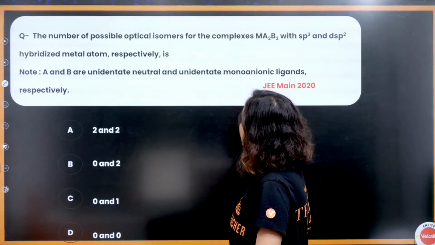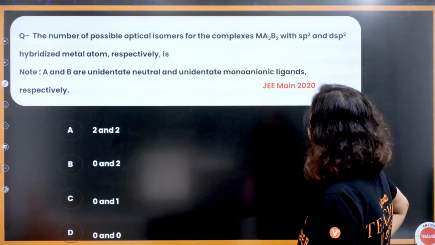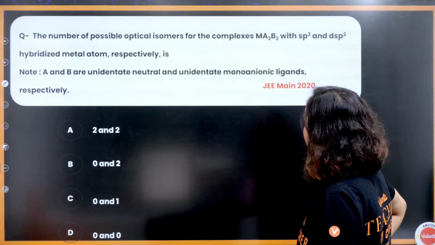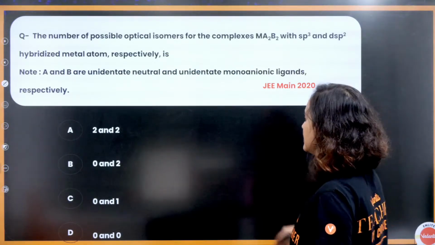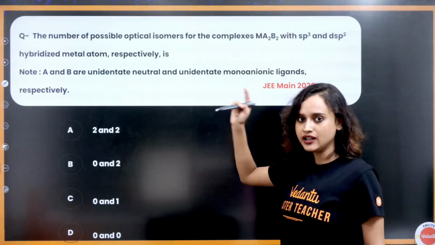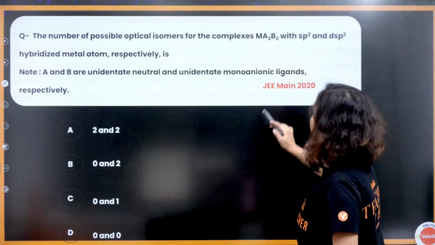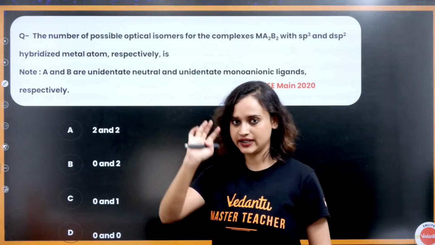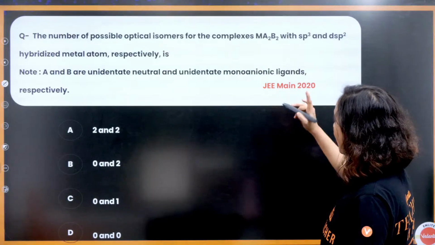The number of possible optical isomers for the complexes Ma2B2 with sp3 and dsp2 hybridized metal atom respectively is... A and B are unidentate neutral, and unidentate and monoanionic ligands. Unidentate neutral means no charge, but a single donor, it's monodentate. And this one is unidentate, but anionic, that means a -1 charge is there.